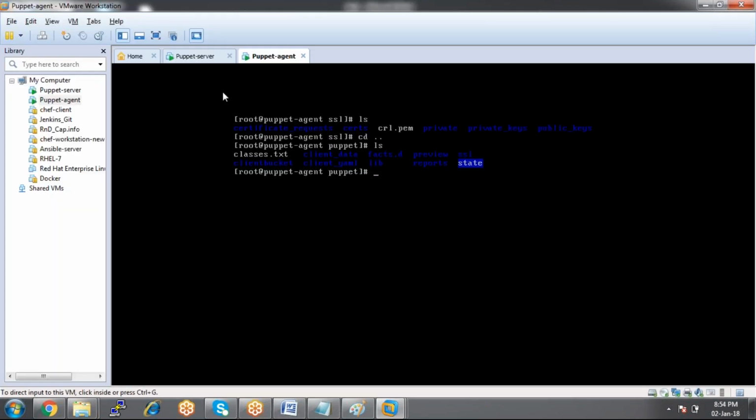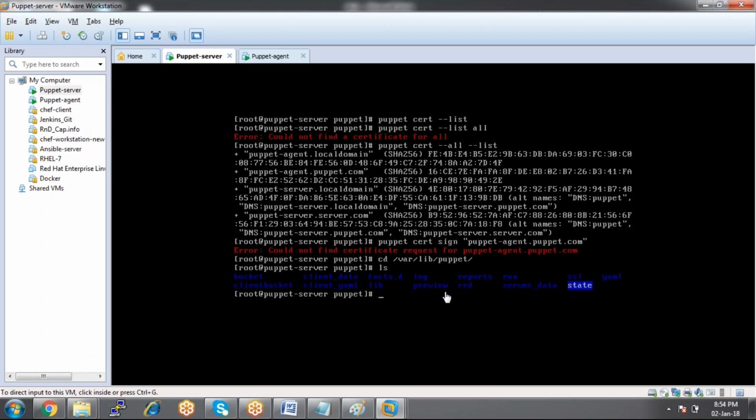Now we are looking into how to revoke a certificate, how to remove a certificate from the agent machine and then the server machine. If you want to remove the certificate from the agent, go to this location and remove the ssl directory. Then the certificate will be removed from the agent machine. At the same time, we need to remove the certificate from the master as well. How can we do that?